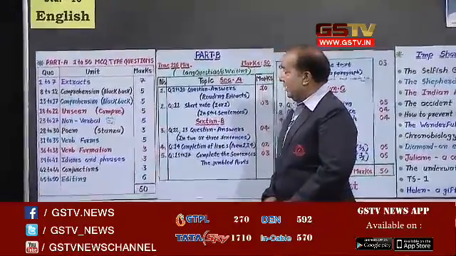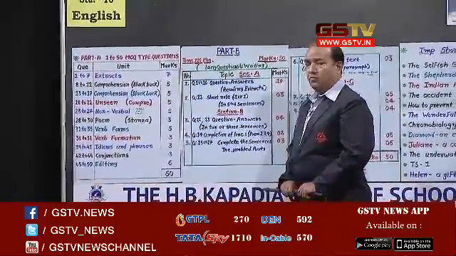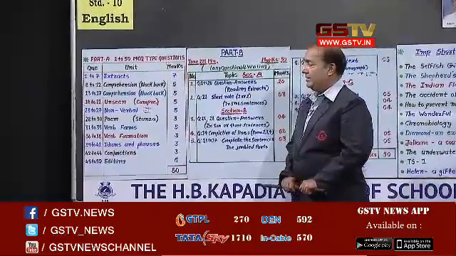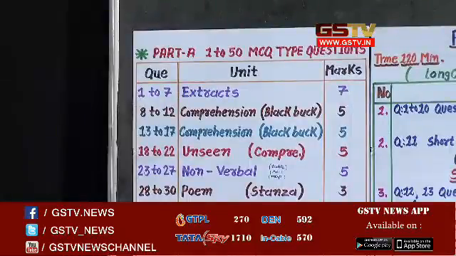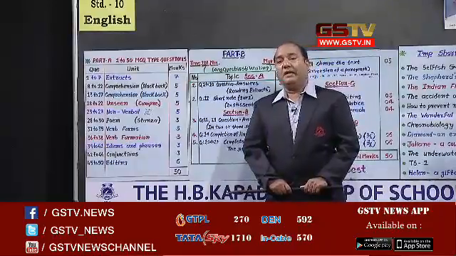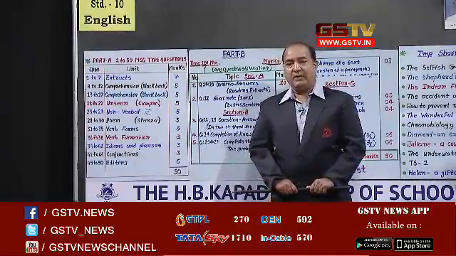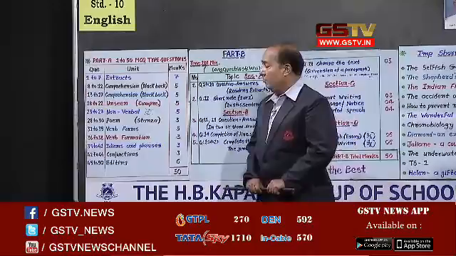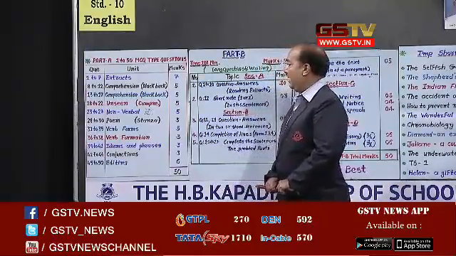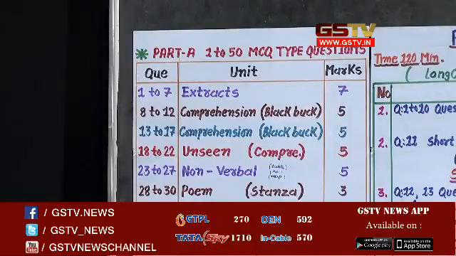And students, after extracts you will be asked questions 8, 9, 10, 11 and 12. From comprehension you will be given a paragraph from your supplementary reading book, Black Book, for 5 marks, and you will also be given another paragraph from the Black Book, also for 5 marks.